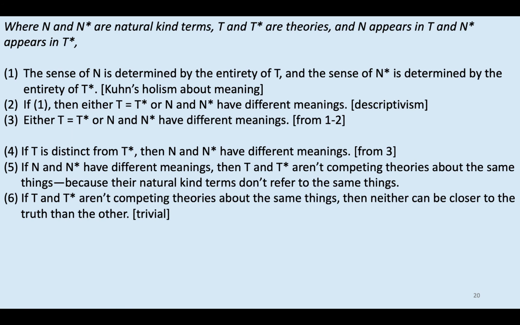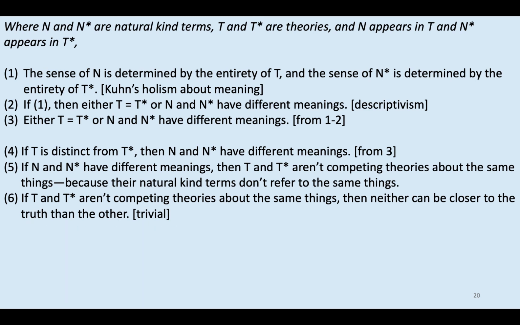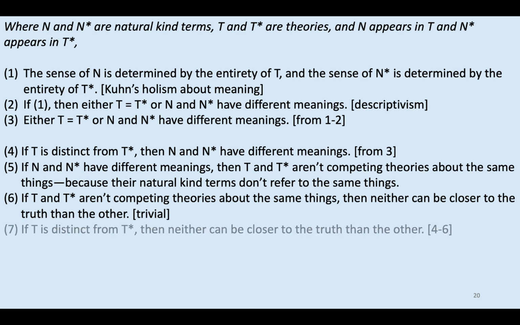Well, here's another claim that appears to be trivial. If T and T star aren't competing theories about the same things, then neither can be closer to the truth than the other. That is, there's sort of no metric on which they appear. Saying that one is closer to the truth than the other is like saying that the claim that Minneapolis is 300 miles away is closer to the truth than the claim that Minneapolis has 2.5 million people. They're just different metrics. If T is distinct from T star, it follows, then neither can be closer to the truth than the other.